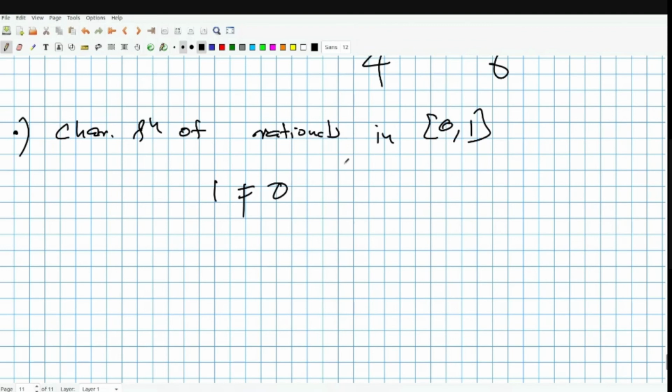Because you can see that this characteristic function of rationals doesn't come under any of the things that we saw to be Riemann integrable. For example, it's not a monotone function, it's not continuous, it has more than finitely many discontinuities, it has more than countably many discontinuities. In fact, it is discontinuous at each point, right? It's an everywhere discontinuous function. So here you have this to be not Riemann integrable.